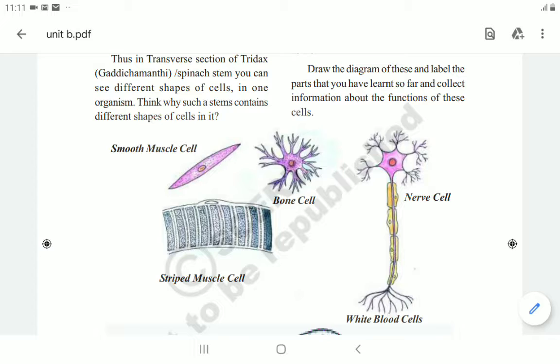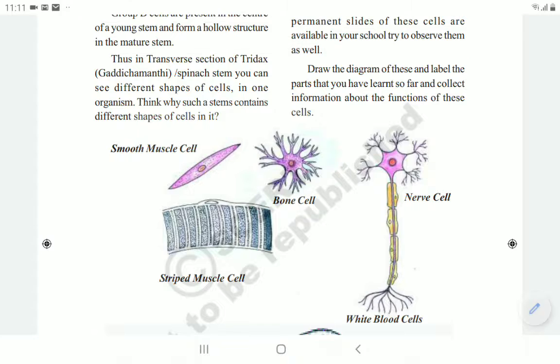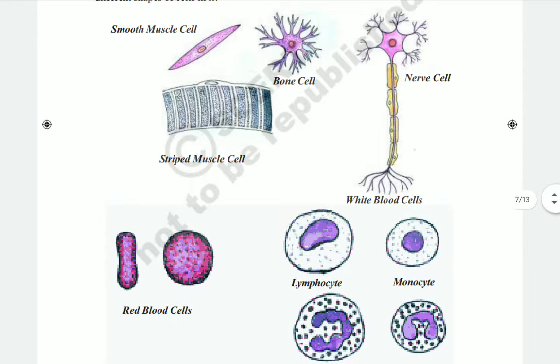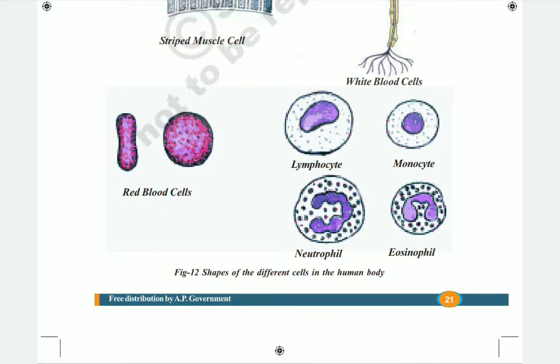And next, here you can observe in the figure. See, the first one is a smooth muscle cell. In the muscles we can find this type of cell. The second one is a bone cell, the third one is a nerve cell, and the fourth one is a striped muscle cell. And next here we have red blood cells and white blood cells also. Okay, we know that we have two types of blood cells: white blood cells and red blood cells. Again, the red blood cells are given and the white blood cells are also given here, children. So here you can see.